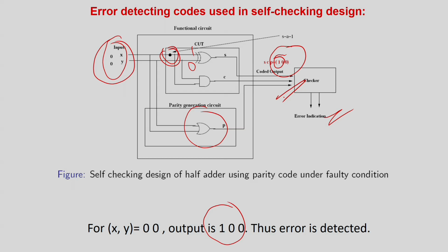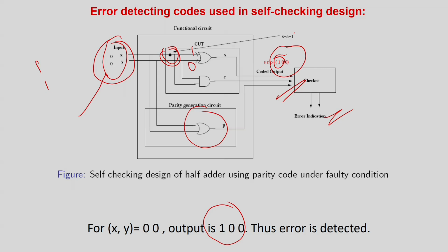Whether you should worry or not depends on certain circumstances, because I know that for at least this pattern 0 0 the fault will be detected by the parity scheme, but it may not be detectable for some other pattern, say 1 1. Then what should I do? Of course, by the pattern 1 1 it will not be detected because it's stuck at 1 over here and the fault will not be activated.